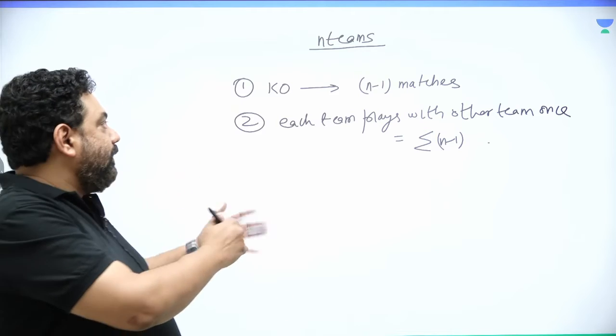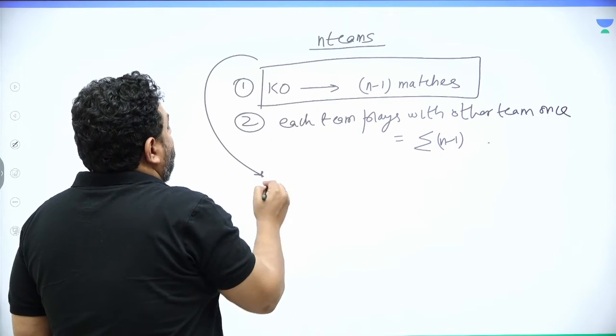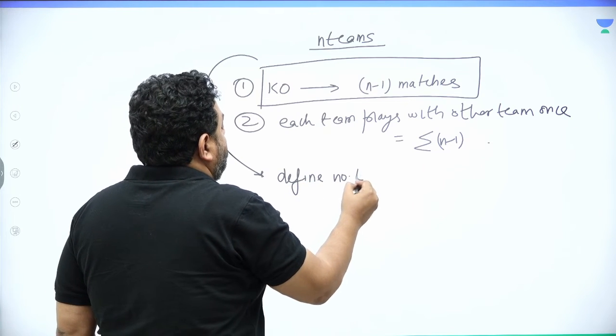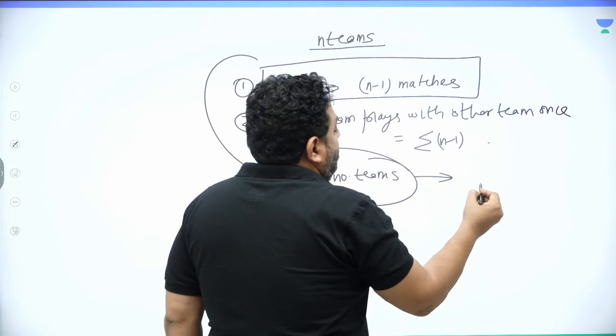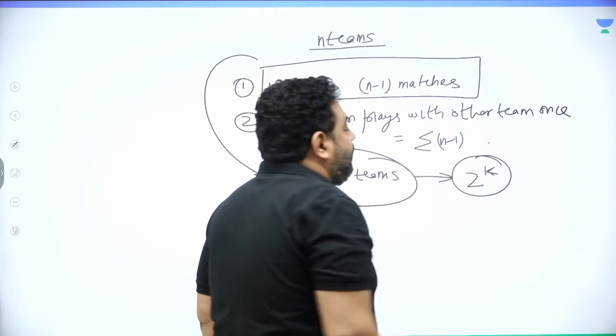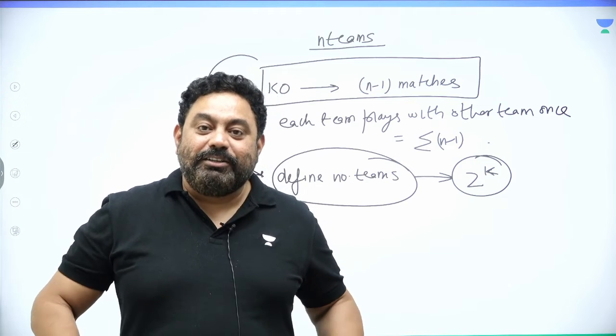Now, remember, in a knockout tournament, you also have to define the number of teams. And I must tell you, if your number of teams is 2 to the power k, then your knockout tournament is successful. Meaning, sir, how do you know that? I say 2 to the power k.